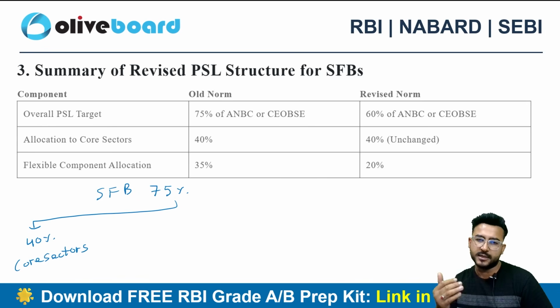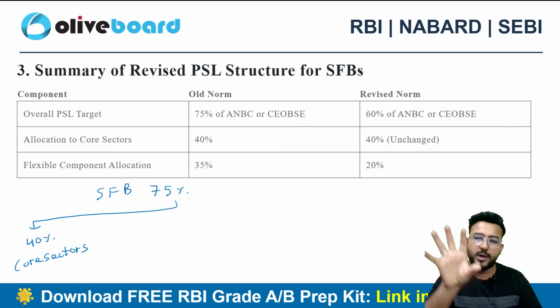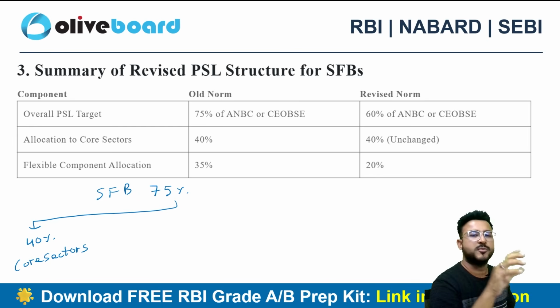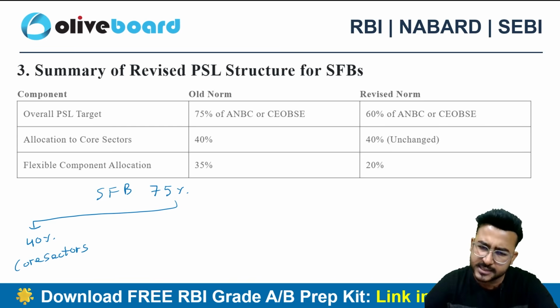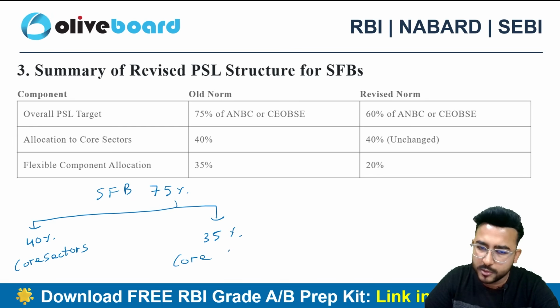Out of all those sectors, certain sectors are kept in the core category. So whatever 75% you are going to lend as PSL, 40% of that should be flowing to the core sector areas. Rest your choice. So it can flow to core areas or non-core.